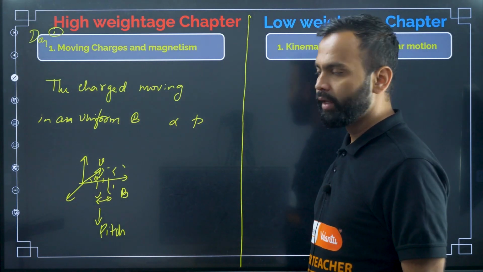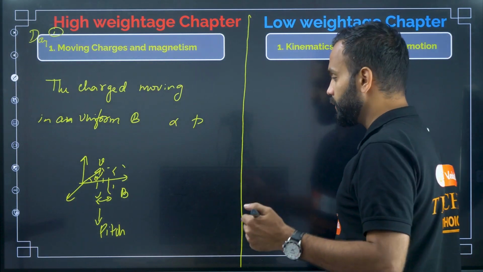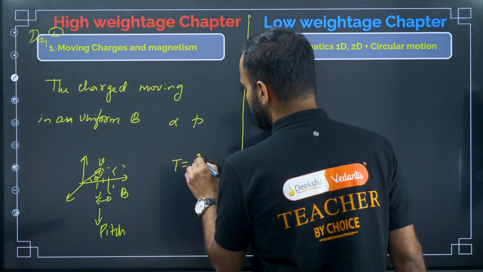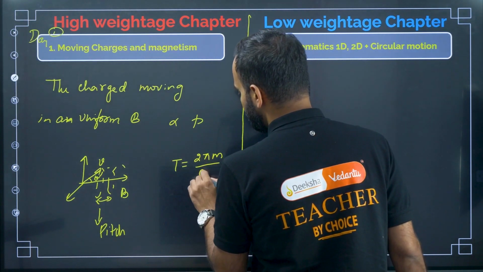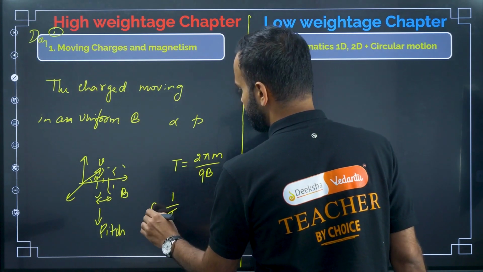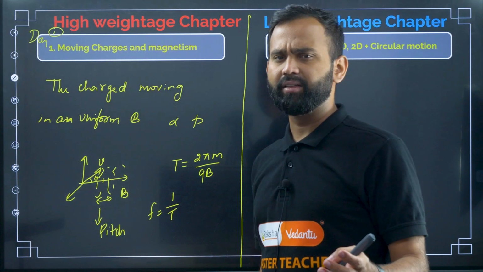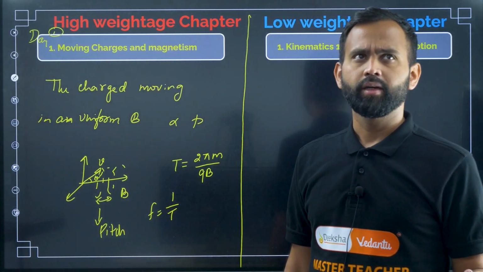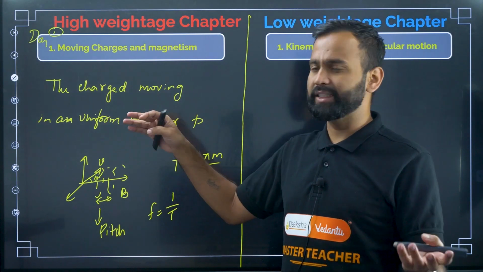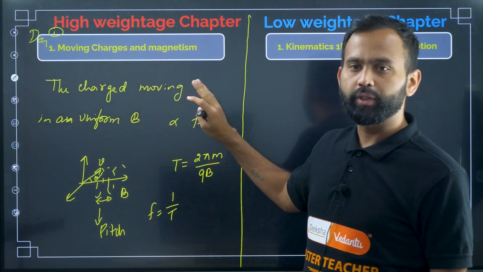Okay, so from these topics they are going to ask minimum 3 to 4 questions. And then you should know how to find the frequency of the charged particle also. What is the formula of the frequency? Time period T equals 2 pi m divided by qB, right? And the frequency is 1 by T. There are only 6 to 7 formulas, maximum 10 formulas. Remember all those formulas, it will be very helpful in NEET.